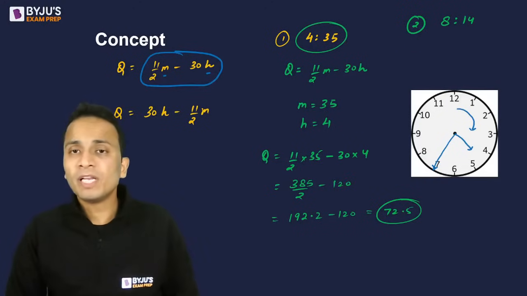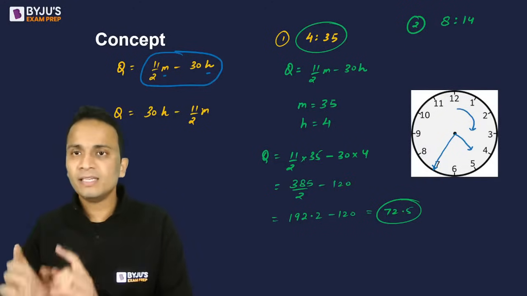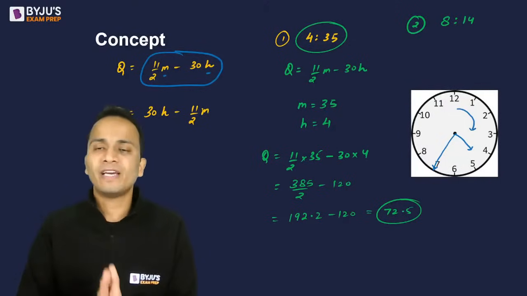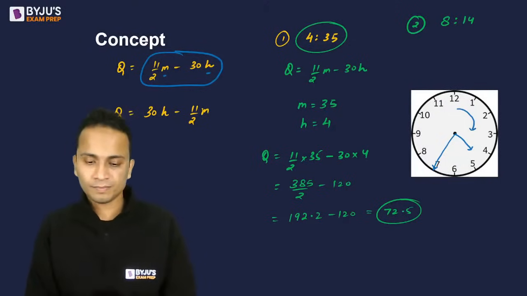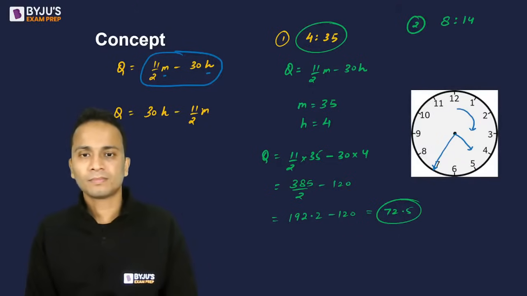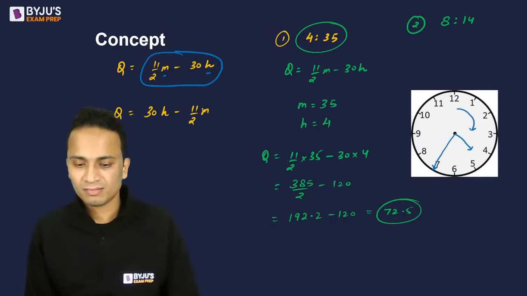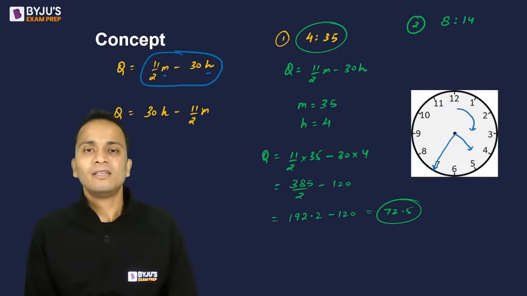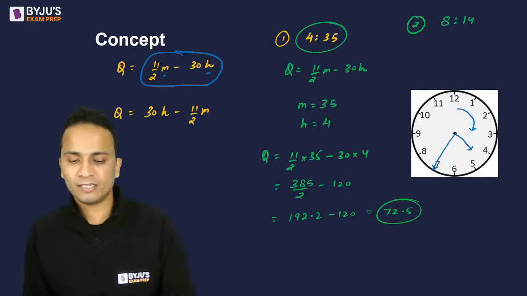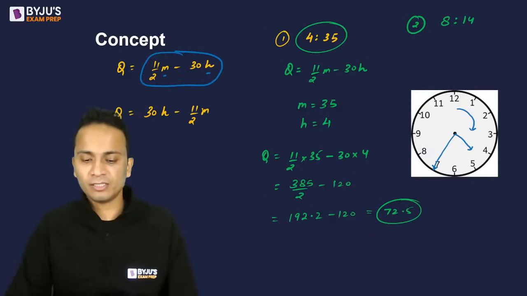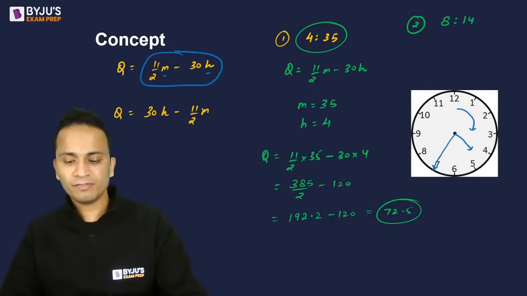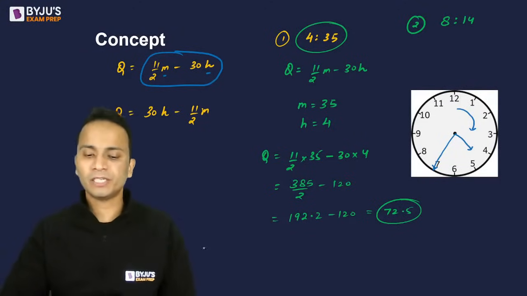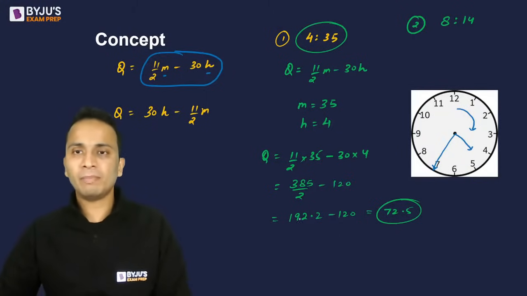First of all, determine which formula is to be used and then substitute the respective values of H and M in that formula. Varun, 842 is nothing. I don't know why you have written 842. 842 cannot be the angle. Angle cannot be more than 360 degrees. So please verify, check your answer. Pranav, please ignore that. 842.5, Varun probably wrote it by mistake. So please ignore that and come back to this question.